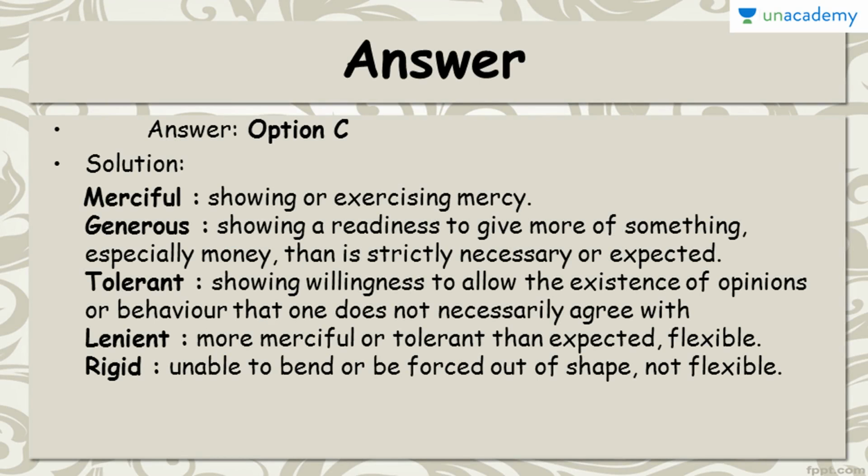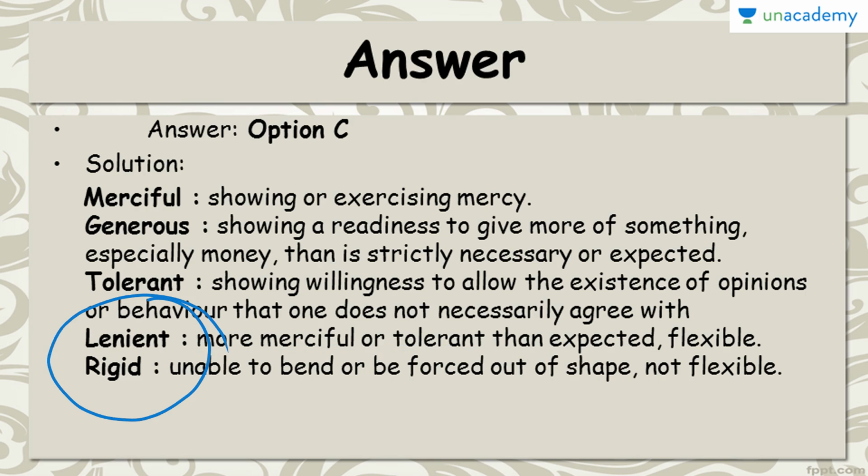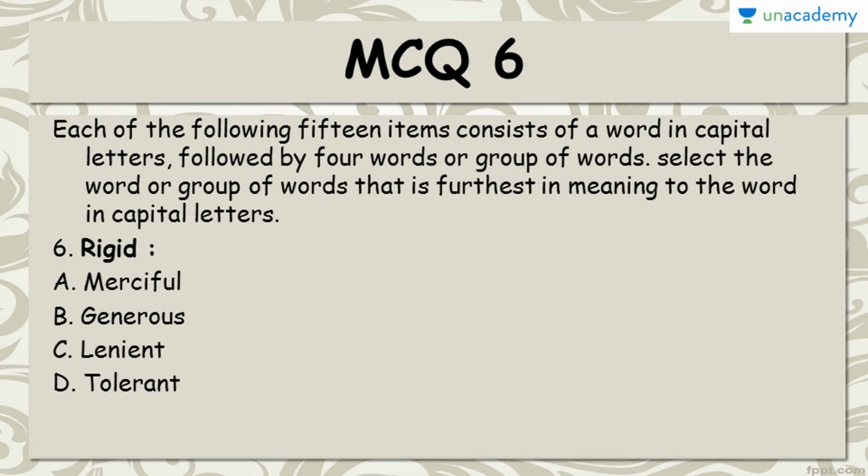How? Merciful is a person who shows or exercises mercy. Generous is the one who is readily giving something. Tolerant is one who is willing to show and allow that there are differences of opinions and he's not agreeing with them, but still he acknowledges their existence. Then we have lenient, who is more merciful or tolerant than expected and who is flexible. Okay, flexible is the key word. And rigid is someone who is not flexible, who is unable to bend or be forced out of shape. Therefore, lenient and rigid are the furthest in meaning to each other and they are opposite to each other, antonyms to each other.